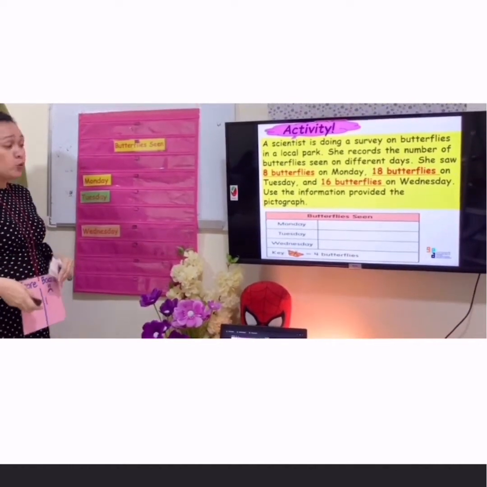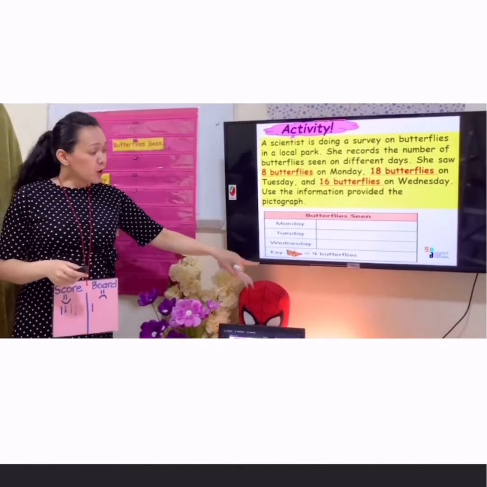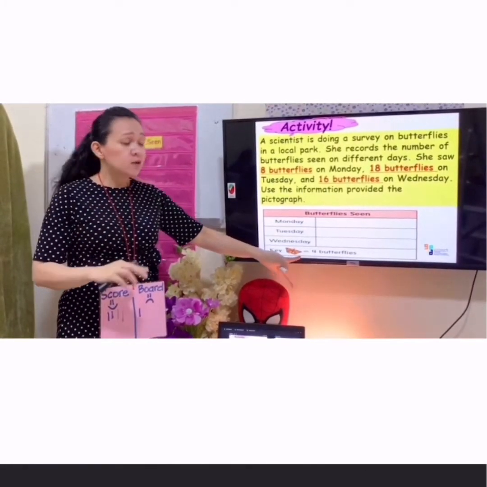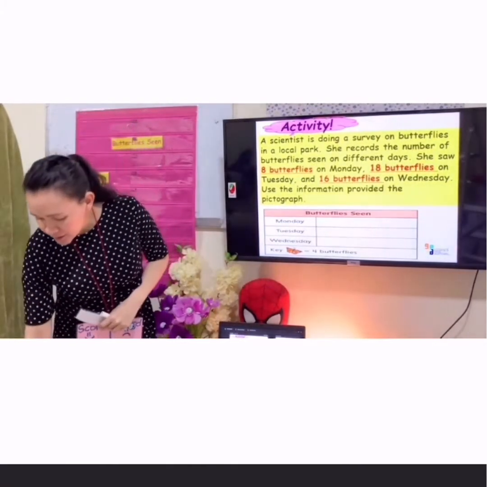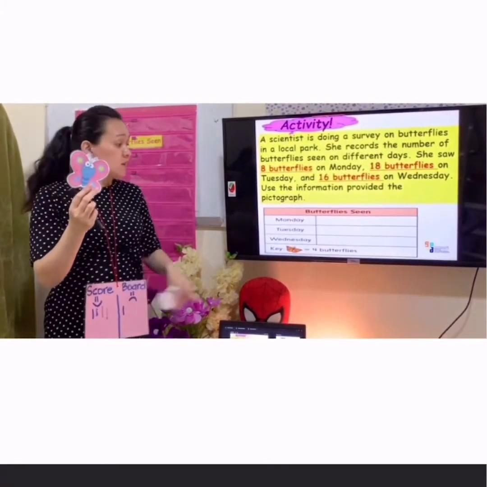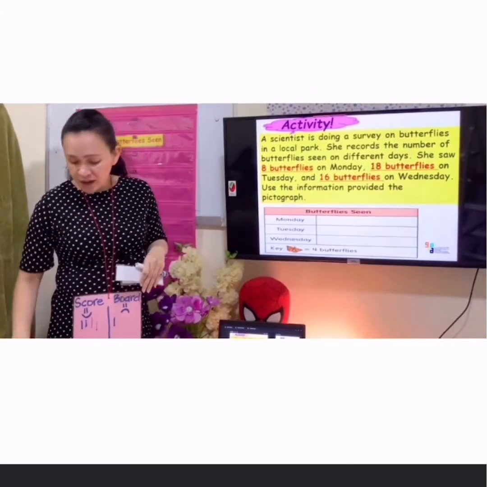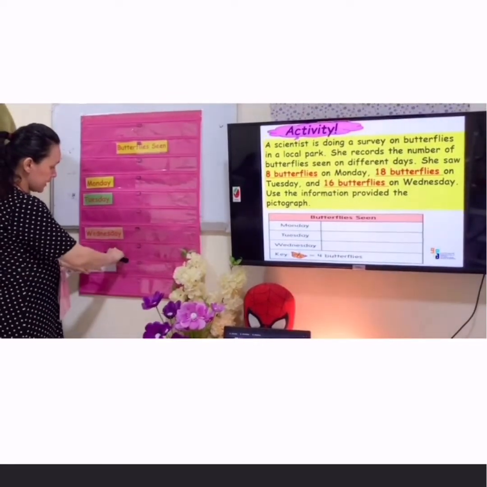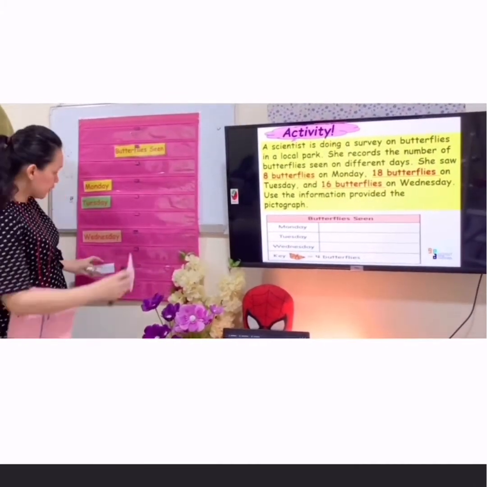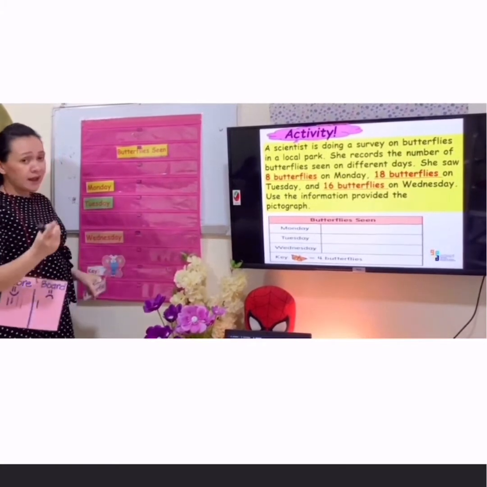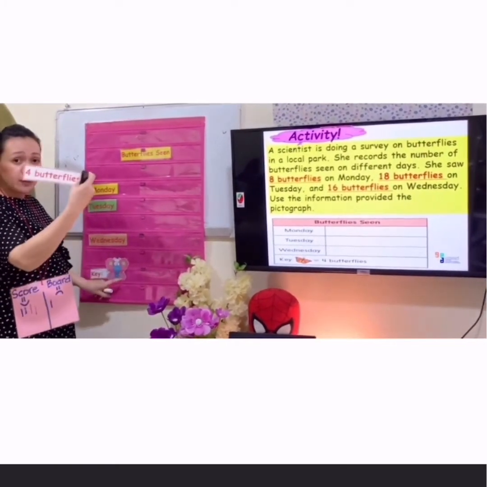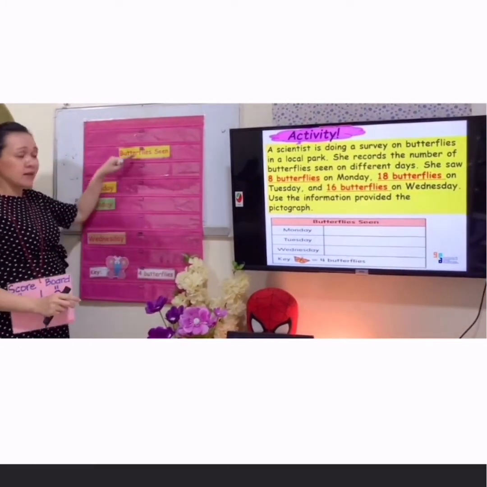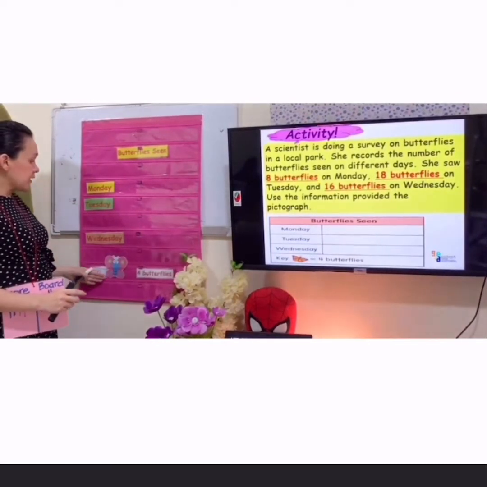Now next, we will move to our key. Remember, look at this one. In one butterfly, it is equivalent of 4 butterflies. Again, in one butterfly, it is equivalent of 4 butterflies. So we are going to put here our key, and also 1 butterfly. And then again, 1 butterfly equivalent to 4 butterflies. So we are done with the title, label, and then our key.